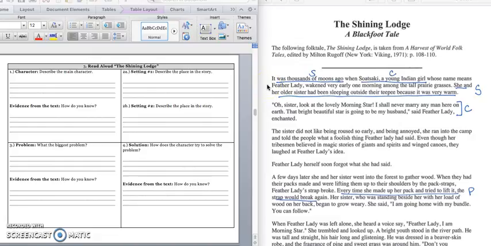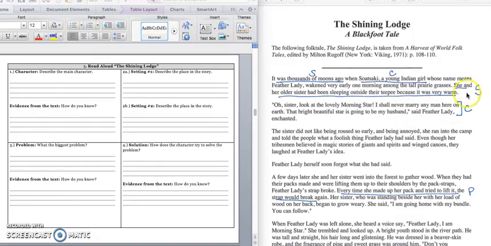It was 1,000 moons ago when Satsaki, a young Indian girl whose name means feather lady, wakened early one morning among the tall prairie grasses. She and her older sister had been sleeping outside their teepee because it was very warm. "Oh, sister, look at the lovely morning star. I shall never marry any man here on earth, but that bright, beautiful star is going to be my husband," said Feather Lady, enchanted.